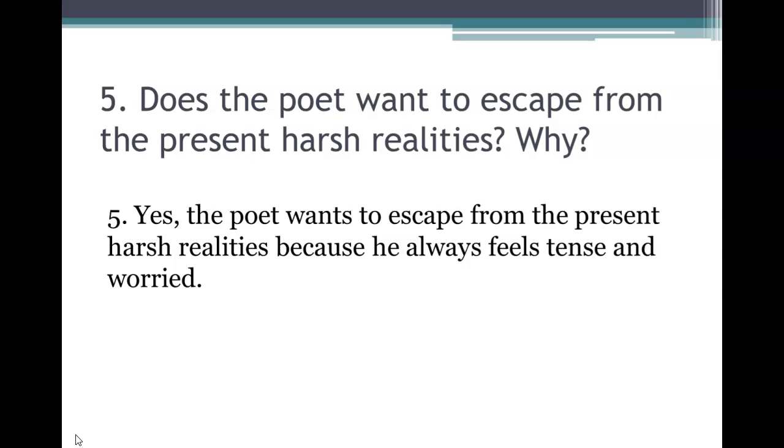Fifth question, does the poet want to escape from the present harsh realities? Why? Yes, the poet wants to escape from the present harsh realities because he always feels tense and worried.